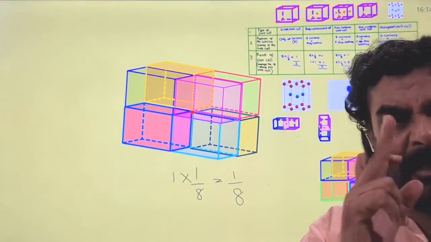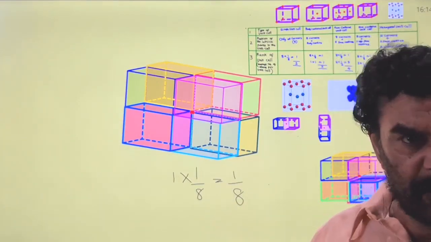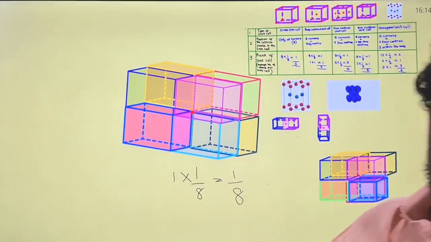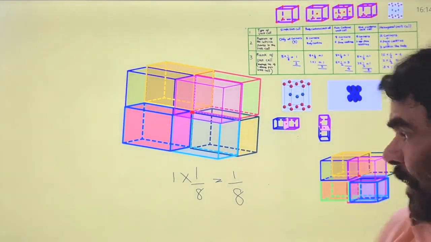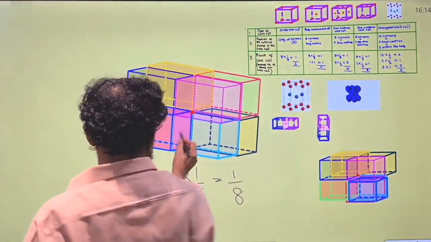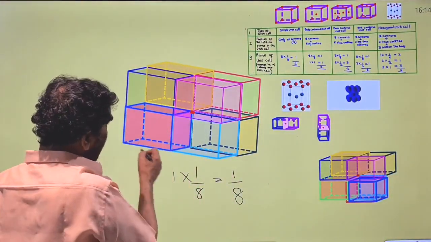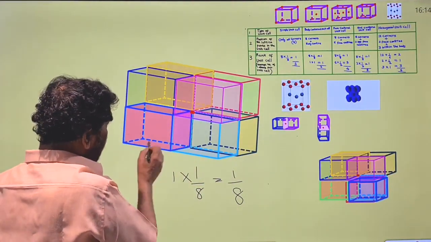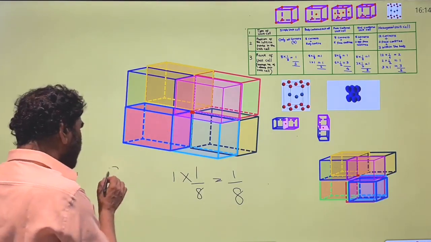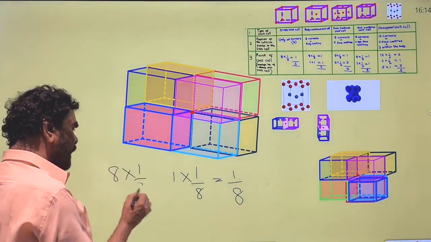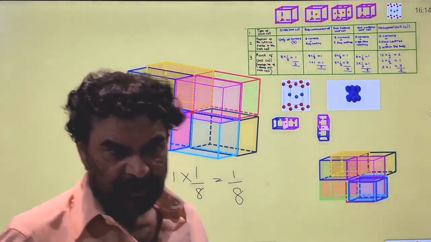From each lattice point, 1/8 part belongs to that unit cell, and the remaining 7/8 part belongs to the other 7 unit cells. Therefore, the number of lattice points present at the corners that contribute to the formation of this cell is 8 into 1/8, which is equal to 1. That is only 1.